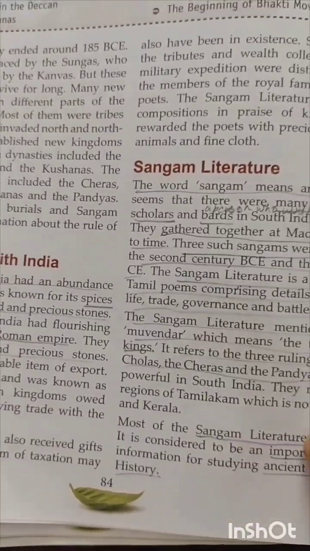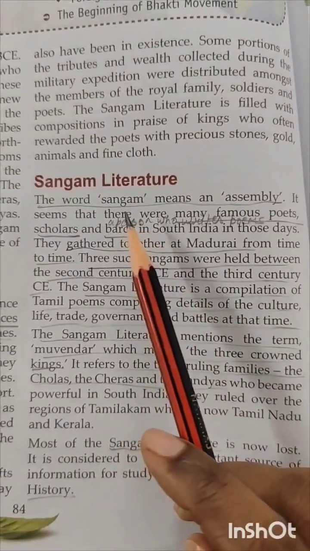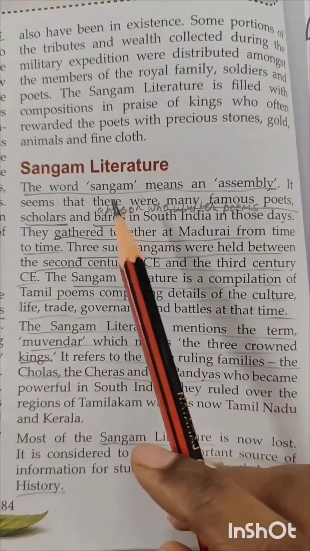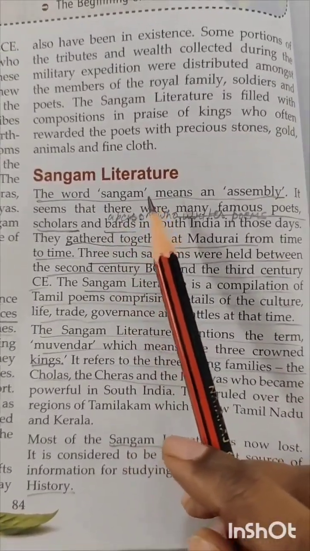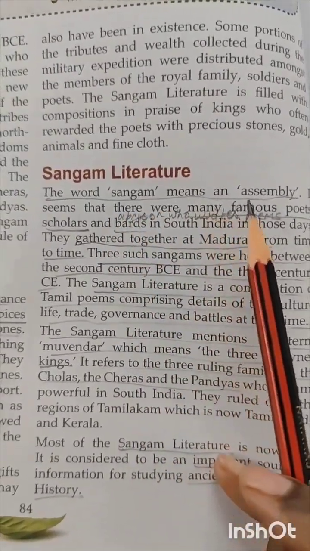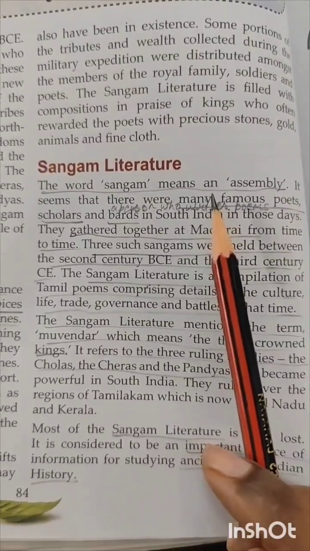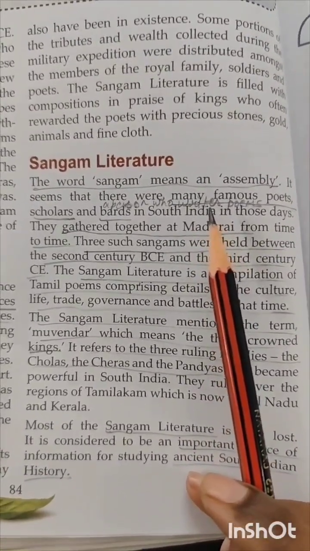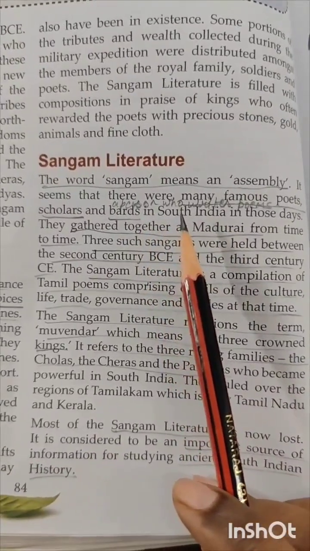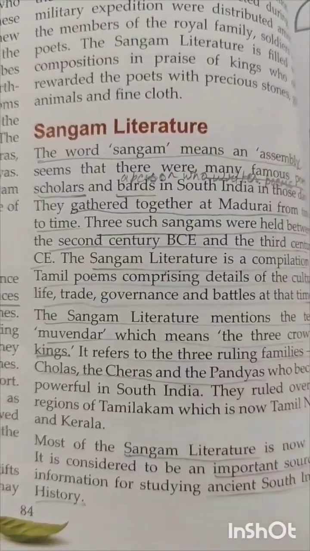Then from where do we get the information about this period? It is the Sangam literature. The maximum information that we get about this period, about these dynasties, is from Sangam literature. Now what does this word Sangam mean? The word Sangam means an assembly where the people collect together for some purpose. So here in these assemblies, people like famous poets, scholars, they gather together and they compile the literature in their own languages.